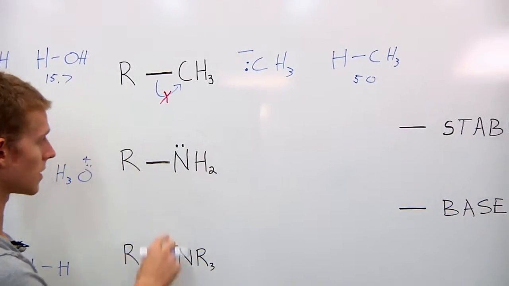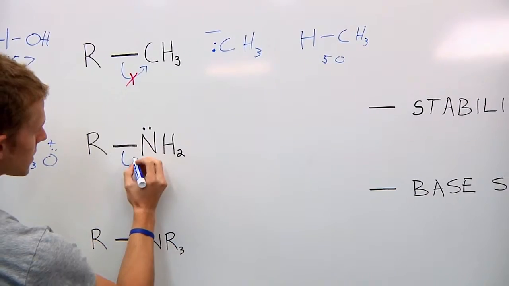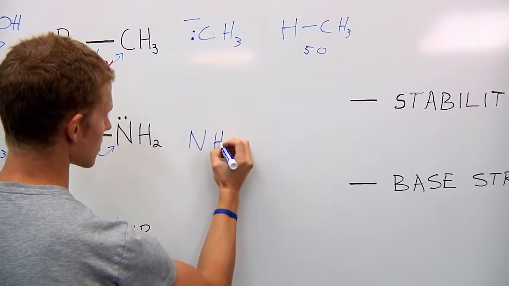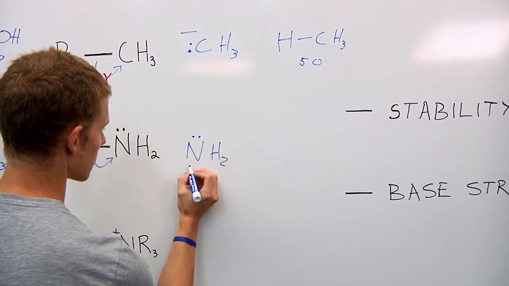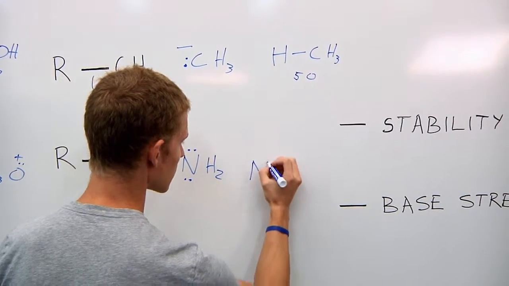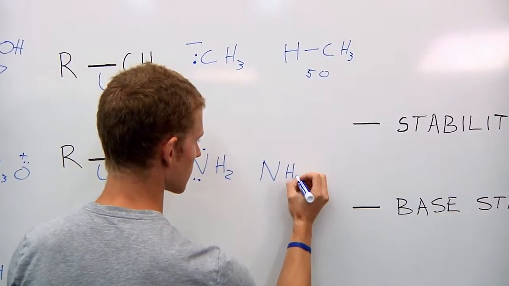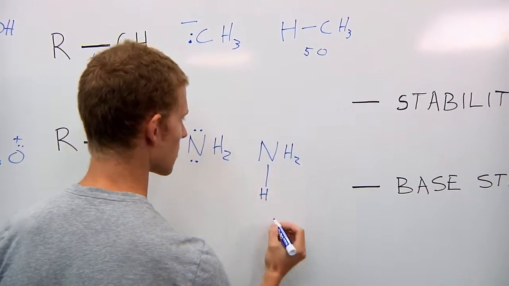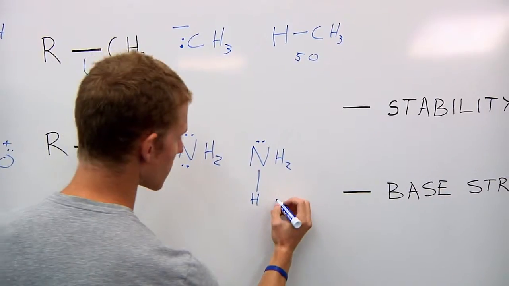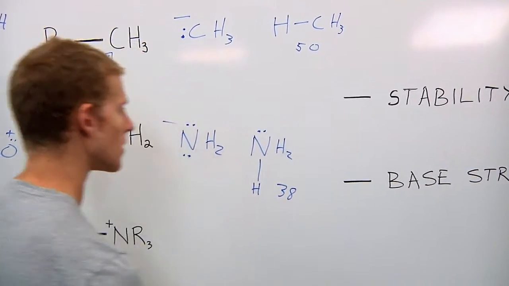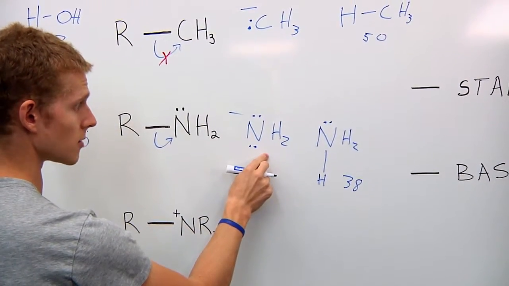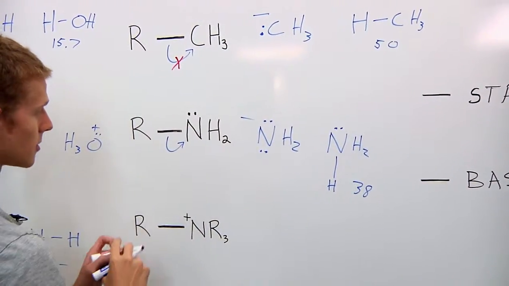Now here we have an amine. When this leaves, again, it takes the electrons from the bond. We're going to make NH2-, which is a stable structure, but its conjugate acid is ammonia, which has a pKa value of 38. So that means that this is a weak acid, this is going to be a strong base, and then this is going to be a bad leaving group.